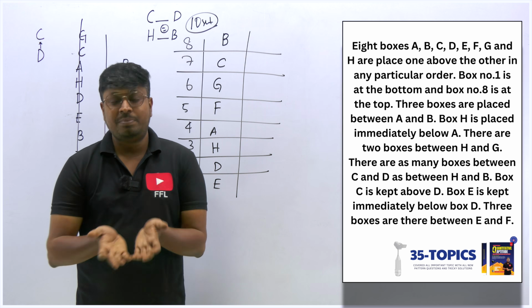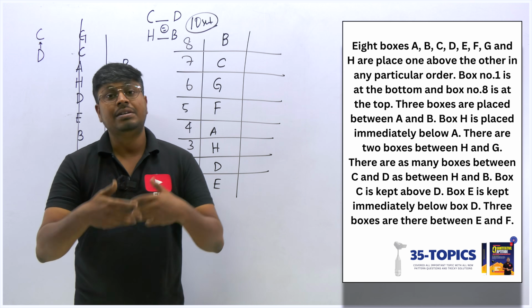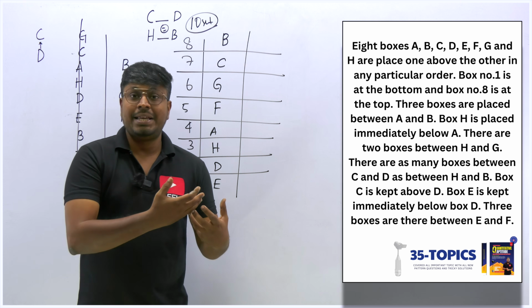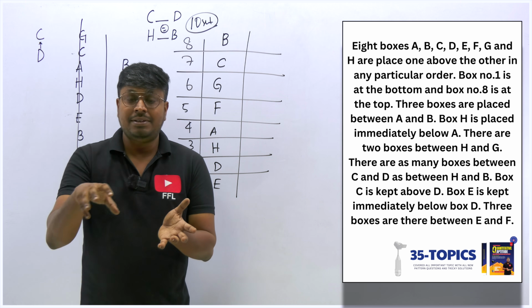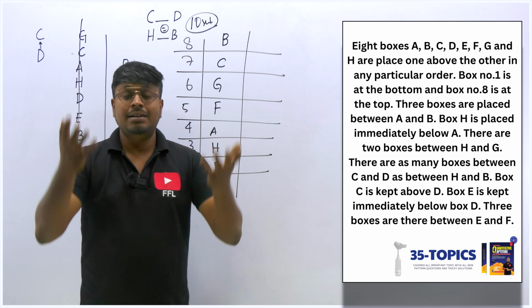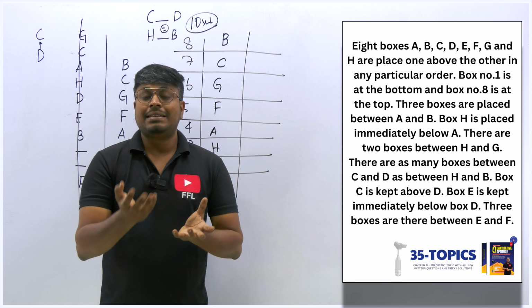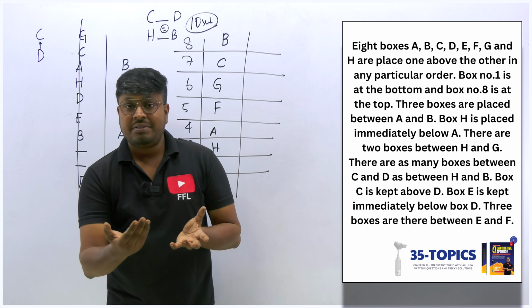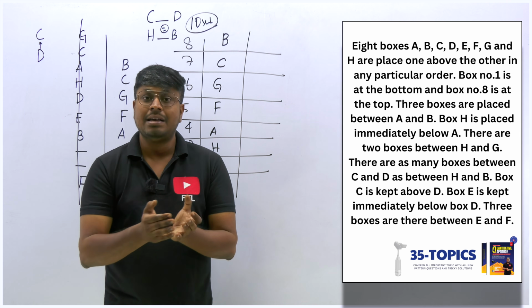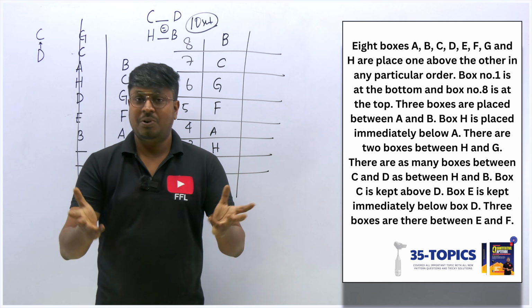Have a group discussion, like group study in your home, which makes you learn faster. If you practice seating arrangement with your friends, right, then each one will think differently, so that you can learn more. So always practice with your friends, like seating arrangements and some miscellaneous topics in quantitative aptitude. Sit and prepare with your friends. Have a group study where you can learn faster and you can learn more logic, right?